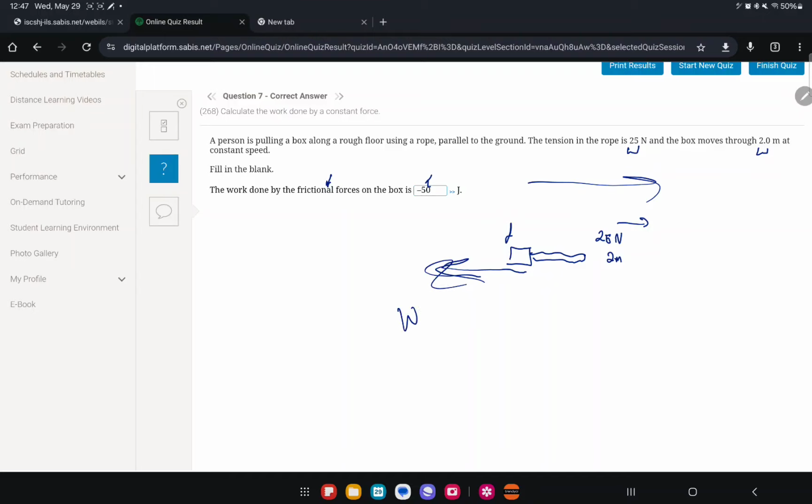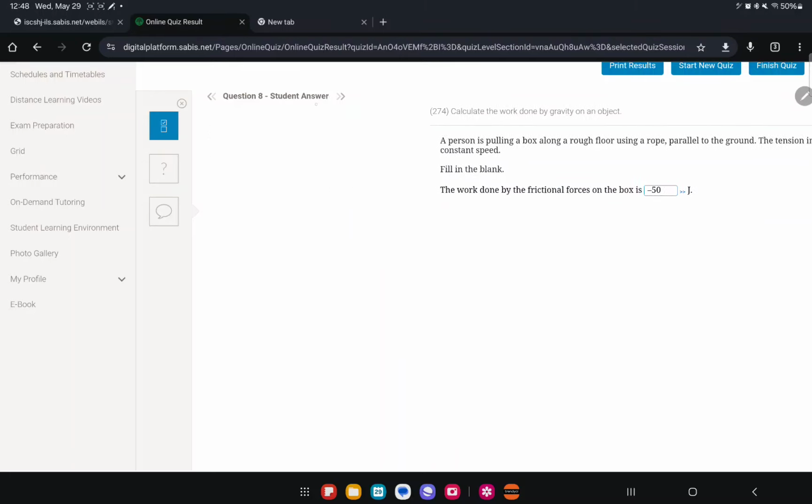So, you know that the force acted by the friction, since they said constant speed, that means the force of the friction cancels out the force of the pull. So if this is 25 here, it will be negative 25. So the work of the friction, small f, would be negative 25 times 2, which is negative 50. Because we said work of any force equals that force times the distance. Okay? And since there's no angle, you don't have to multiply by cosine alpha. Go to question 8 now.